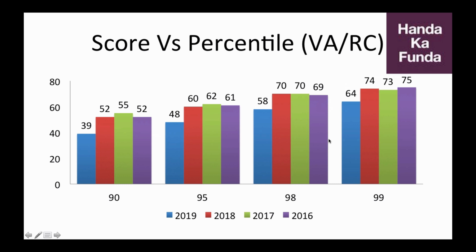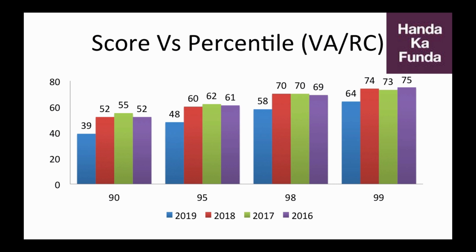Now, if you want to look at it purely on a score versus percentile sort of a thing, you get 3 marks if you answer a question correctly, and you get 0 for every question you pass. 1 mark is deducted if you answer an MCQ question incorrectly. So only on MCQ, 1 mark gets deducted for incorrect. For a TITA question, no negative marking is there whether you mark it incorrectly or you leave it as it is.